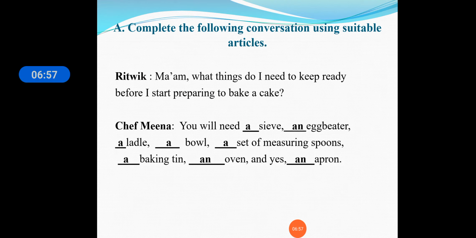Okay, now let us begin with our exercise A. Complete the following conversations using suitable articles.